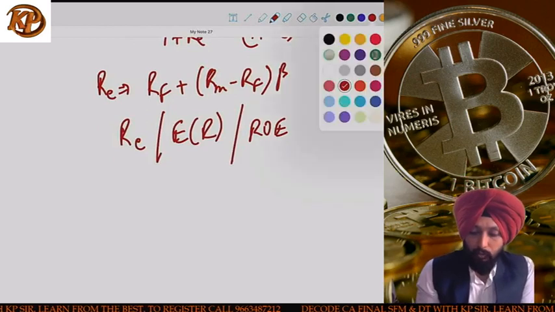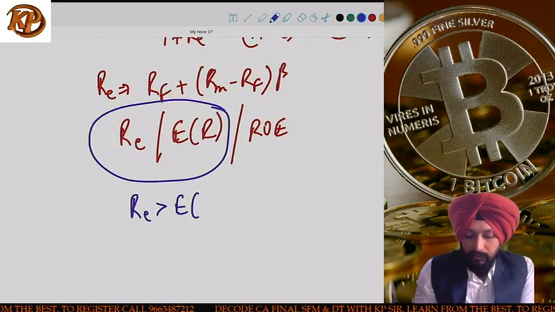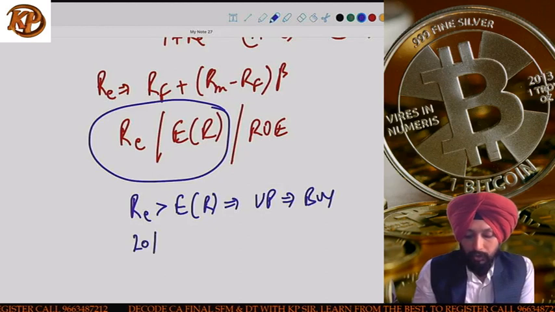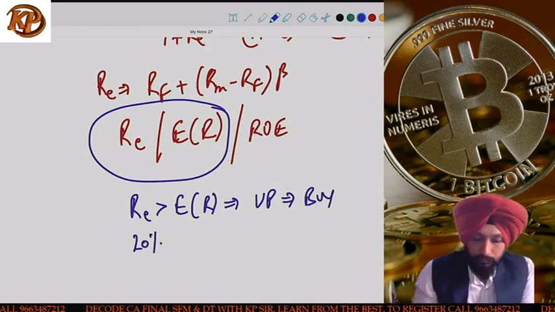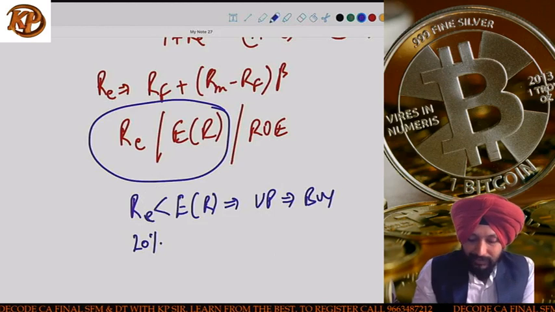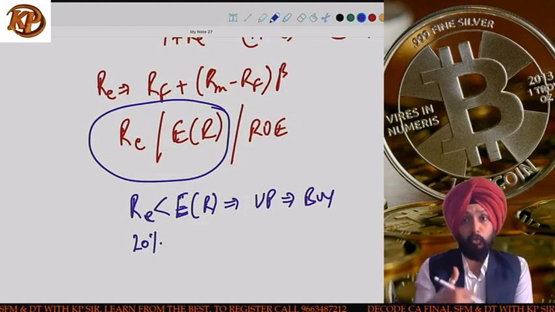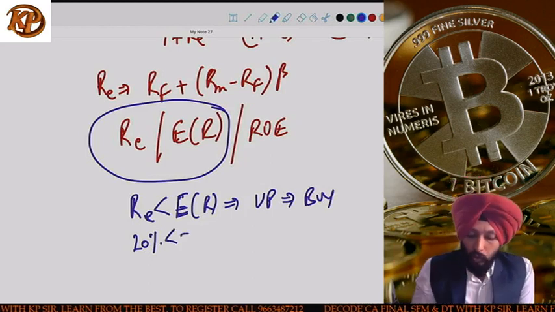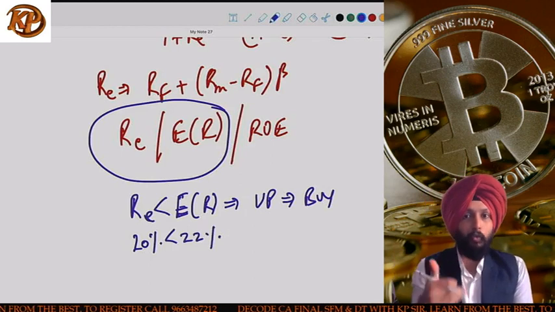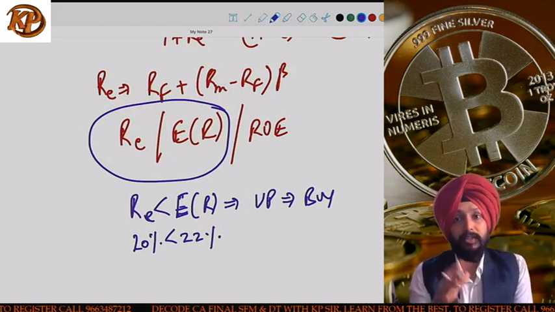So basically, the first thing we do, guys, is compare these two. Only when RE is less than ER, we say the share is underpriced and we give a buy recommendation. Suppose my requirement is 20% and the stock is expected to generate 22%. Then obviously, because the stock is giving you a return more than your requirement, for us the stock becomes underpriced and we give a buy recommendation.